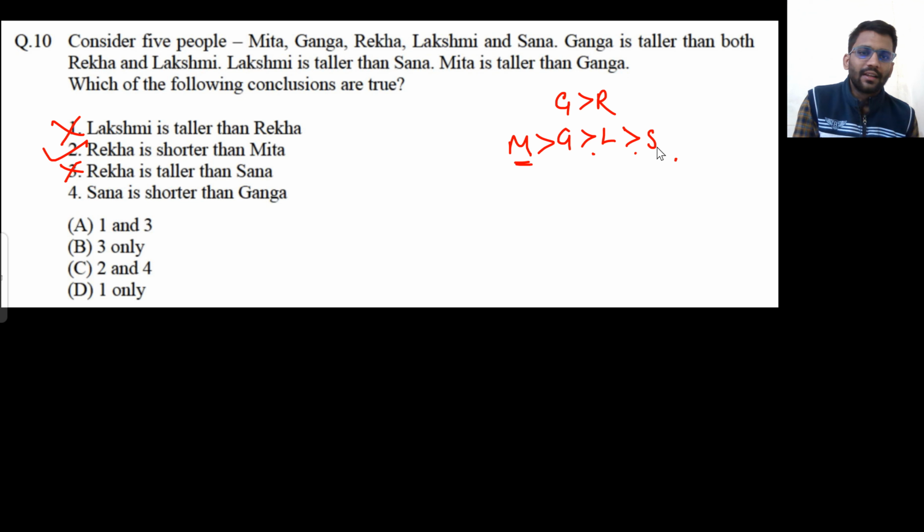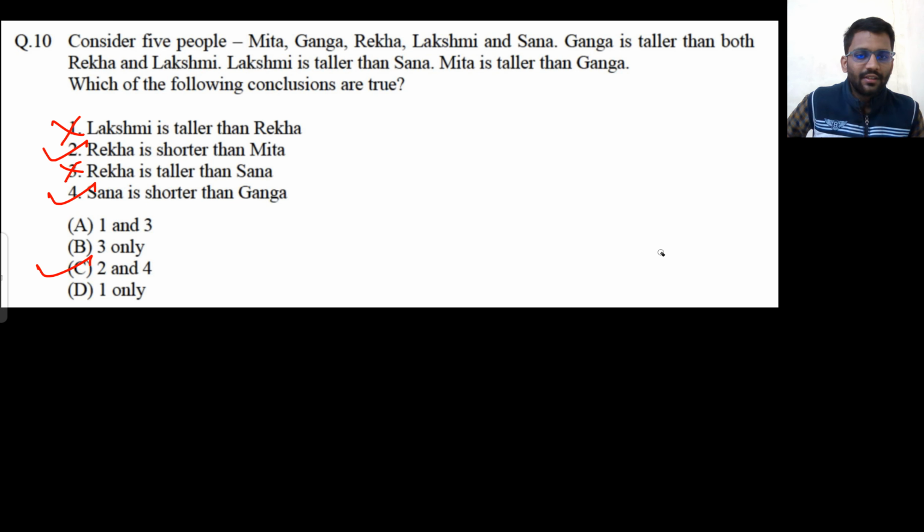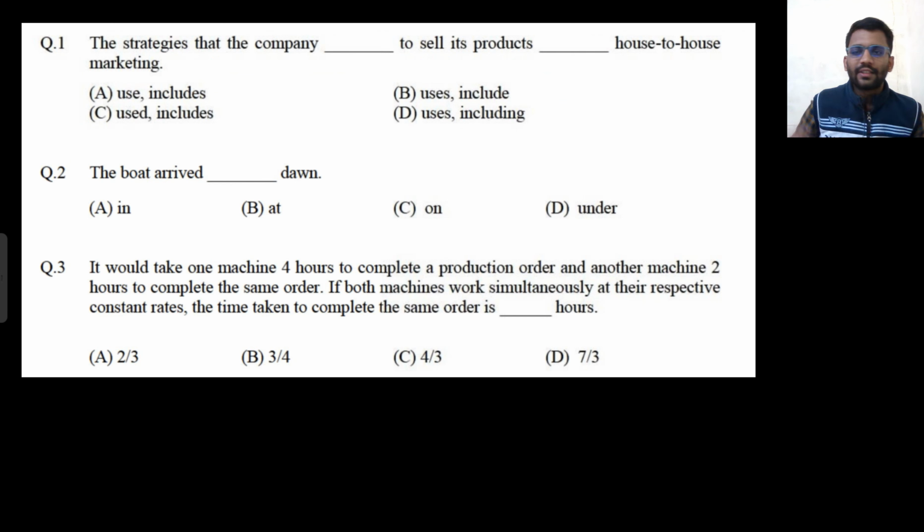Sana is shorter than Ganga. Yeah, Ganga is taller. Sana is shorter than Ganga. Yes, so only 2 and 4. Option C is correct. Well and good. So these kind of questions are easy. We can attempt them during the examination. Let's move on to the next set.